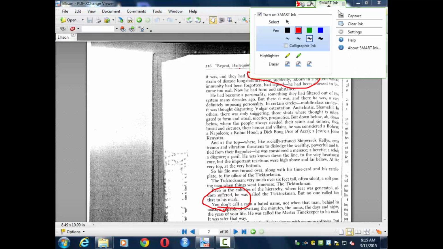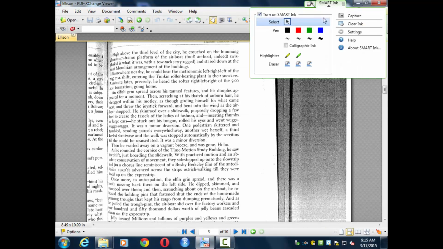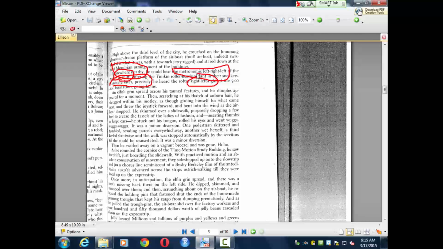All right, let's change pages. Get rid of the ink. Next page, we really get into it. This is one of my favorite pages, as a matter of fact. All right. The Mondrian arrangement of buildings. The metronomic left, right, left. We have the shift. They're not individuals. It's all one shift. A minute later, precisely, here's another right, left, right of the formation going home.